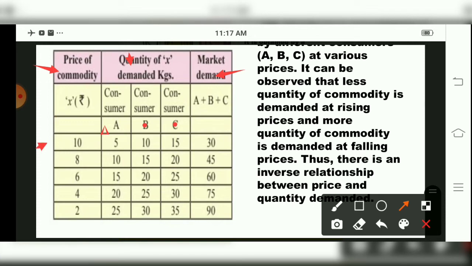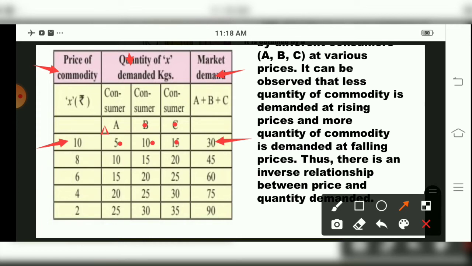See, at rupees 10, A consumer purchased 5 kgs of mangoes, say. B consumer purchased 10 kgs of mangoes. C consumer has purchased 15 kgs of mangoes. And at last this column, say A plus B plus C, has been added. Means 3 consumers' commodity purchase has been added for this price. Which price? 10 rupees. That means 5 plus 10 plus 15. How much has it come, children?